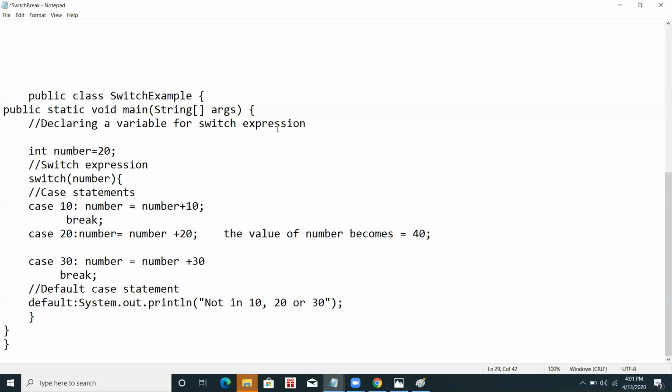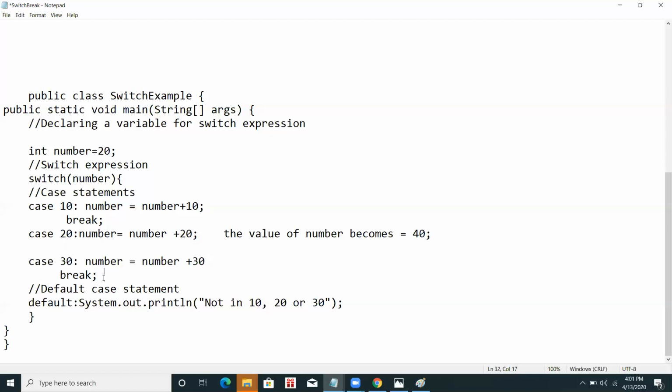Just wait a minute. Yes, we can say that after the break statement it also goes to this case and checks it again, but there is no need of this case. Actually, the example is not fitting in this case. What I want you to understand is that if there is no break, it will move to the next part also.